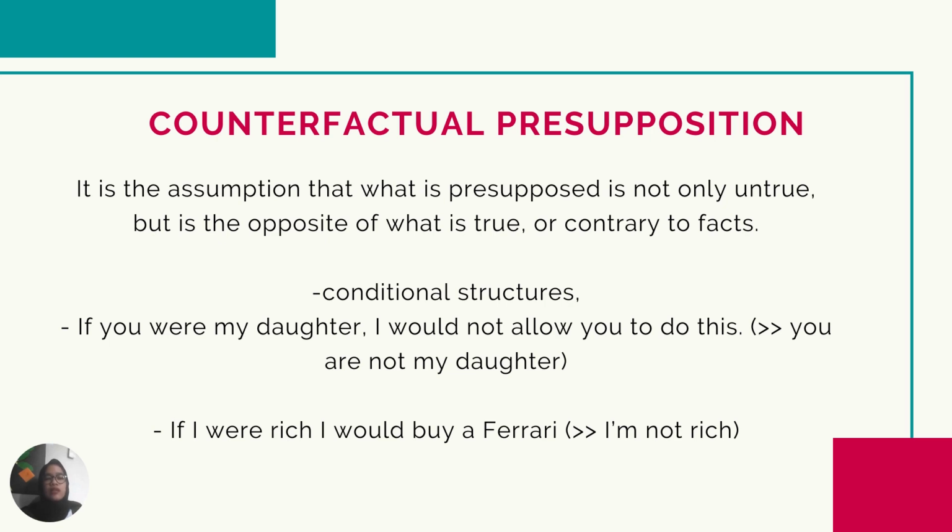And the last one is counterfactual presuppositions. It is the assumption that what is presupposed is not only untrue, but the opposite of what is true, or contrary to facts. For example, "If you were my daughter, I would not allow you to do this." So it presupposes that you are not my daughter. Another example is "If I were rich, I would buy a Ferrari." So it presupposes that I'm not rich.